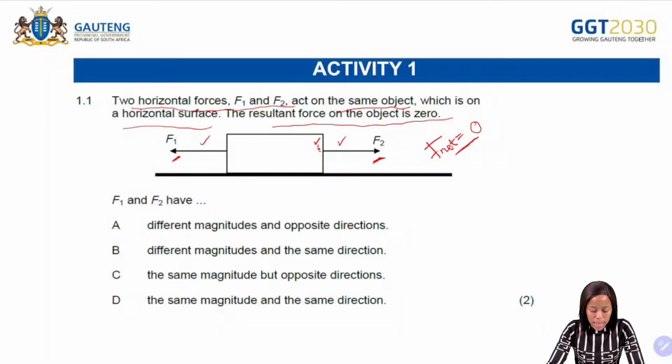The first one, A, it says different what? Different magnitudes and opposite direction. So it means that this will not be our answer, because we know that the two forces must have the same magnitude.